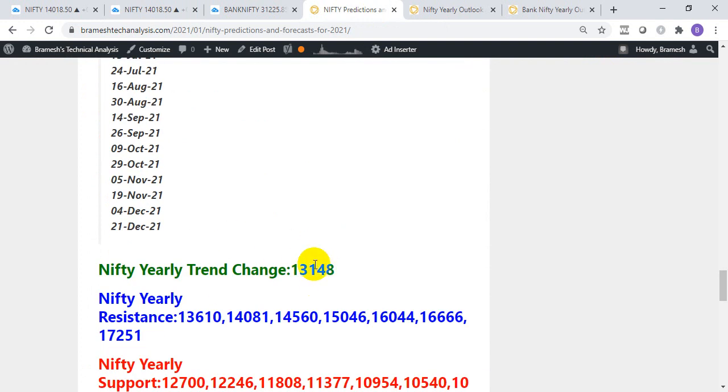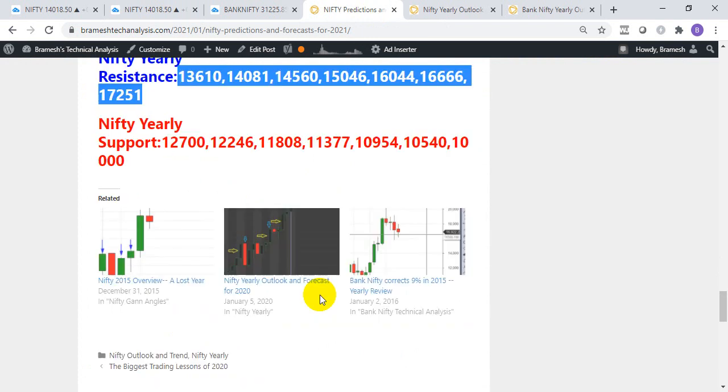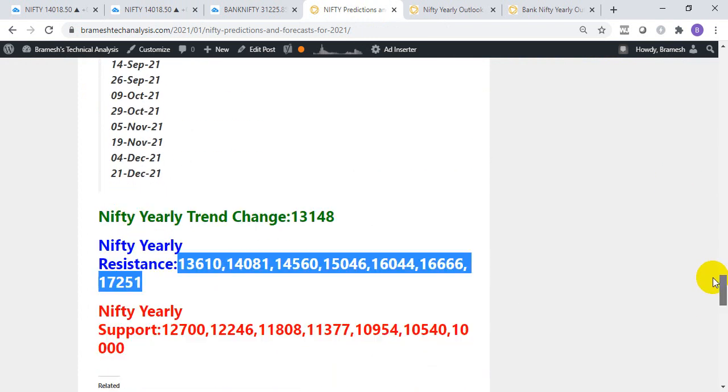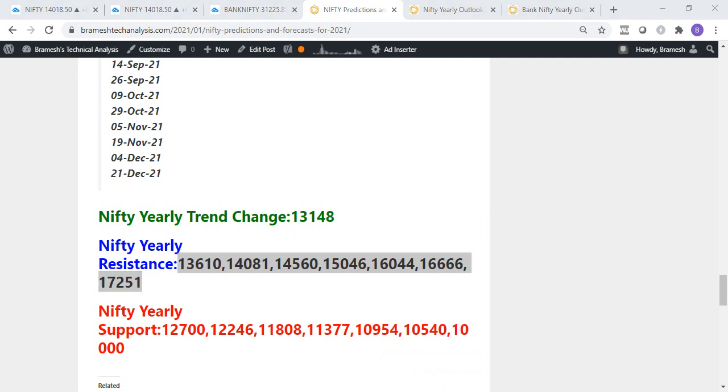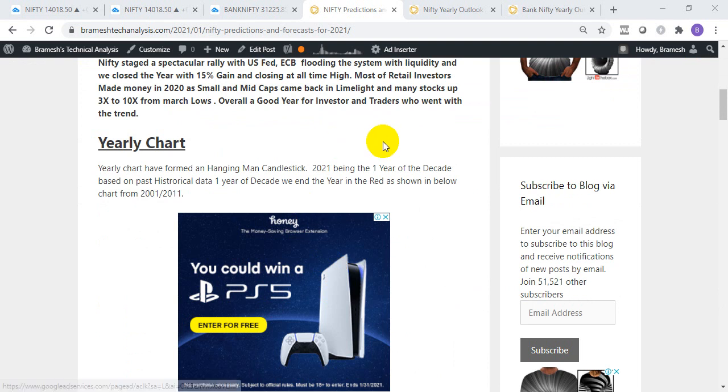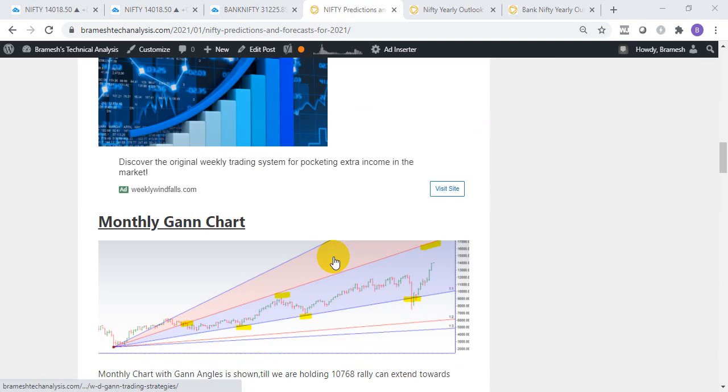And this is the yearly trend change date. So basically about 13,148, I am looking at these targets. And if it continues trading below 13,148 and it breaks 13,000 also, then we can see a big fall in the market. So this is all about it. These are the important yearly predictions and important trend change dates. So try to use them, incorporate them in your trading system, and let's see how it goes.